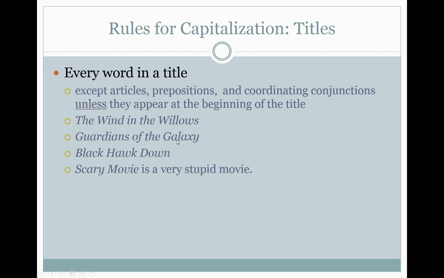Guardians of the Galaxy, same thing here. Capital letters except for of, which is a preposition, and the, which is an article. Black Hawk Down. Capital letters. Down is a preposition, but it's the last word in the title, so we're also going to capitalize it there. Here's a whole sentence. Scary Movie is a very stupid movie. Okay. S in Scary, M in Movie, capitalized because it's the title, and the rest of the sentence is just written like a regular sentence.